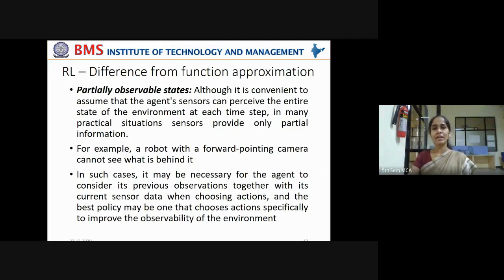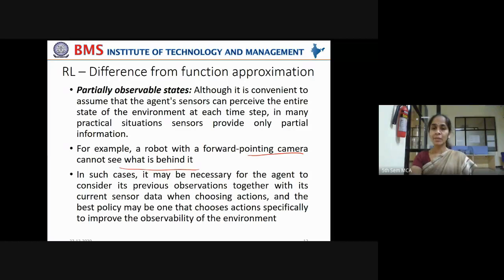Say some enemy is attacking from the backside for a robo soldier. If it is not able to sense something from the back, then the sole purpose of using a robot is not served. Right? So although it is convenient to assume that the agent sensors can perceive the entire state of the environment at each time step, in many practical situations, sensors provide only partial information. For example, a robot with a forward pointing camera can't see what is behind it.